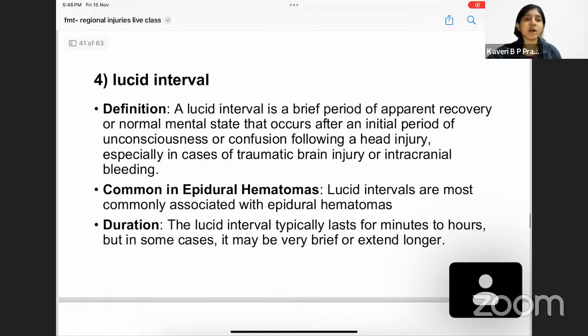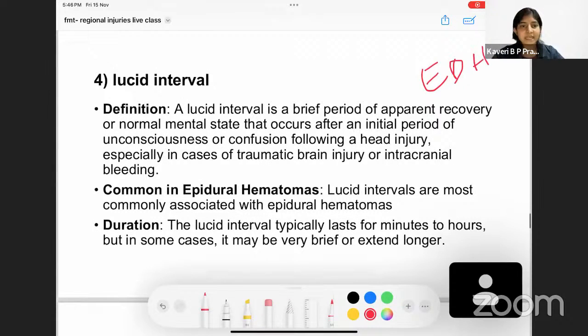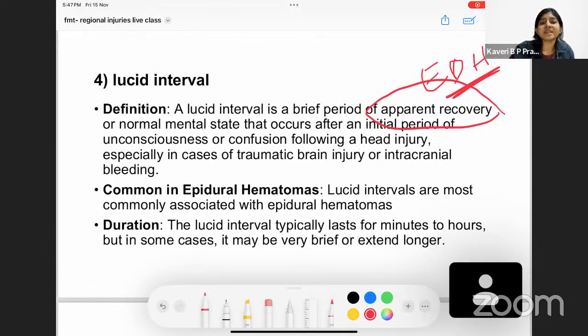Coming to the next short, we'll be discussing lucid interval. So what do you understand? So conscious, it looks like the person is well, an apparent recovery, or he is in a normal mental state that happens after a period of unconsciousness. Okay, this is called a lucid interval. It is seen usually in a traumatic brain injury or intracranial bleeding.